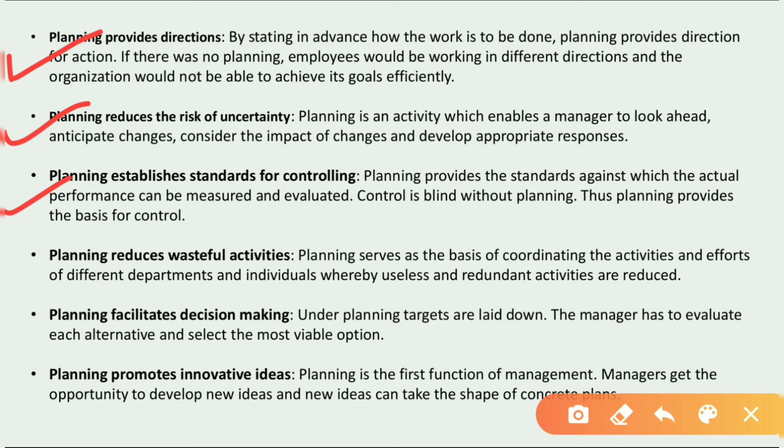Without planning, controlling is not possible. We have to make plans on how to achieve the standards and the targets. And planning also reduces wasteful activities, as we have already studied.